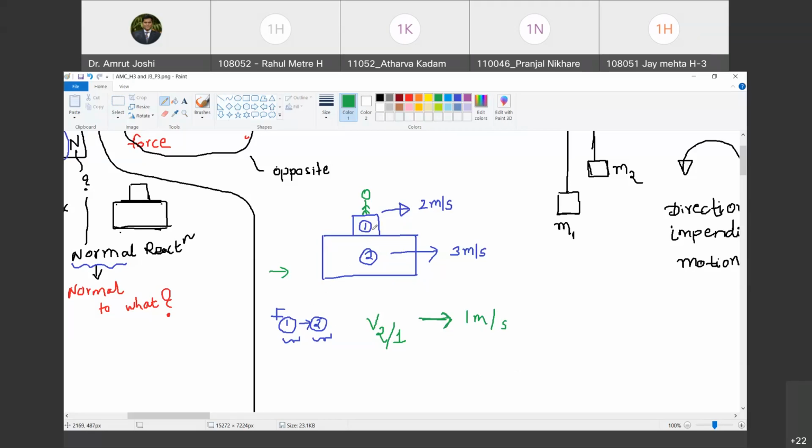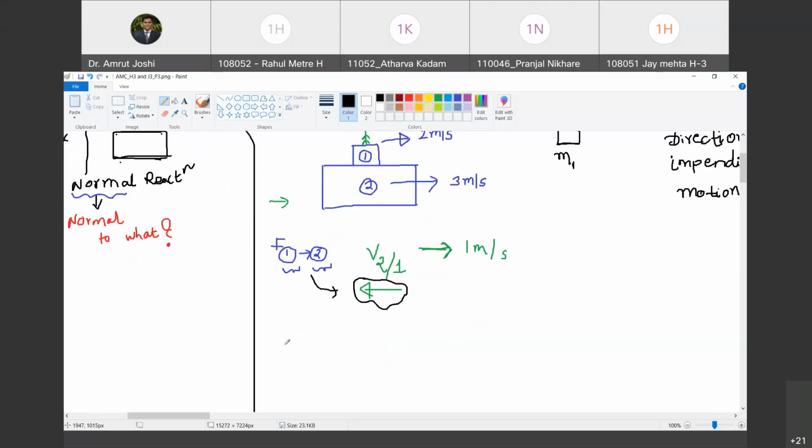So with reference to me as an observer, that means with reference to object number 1, if object number 2 is moving towards right, it is my duty to pull its leg. So I will apply the force towards left. Are you with me? So therefore, the direction of frictional force applied by object number 1 on object number 2 is in the opposite direction of the relative velocity v2 with reference to 1. Happy?